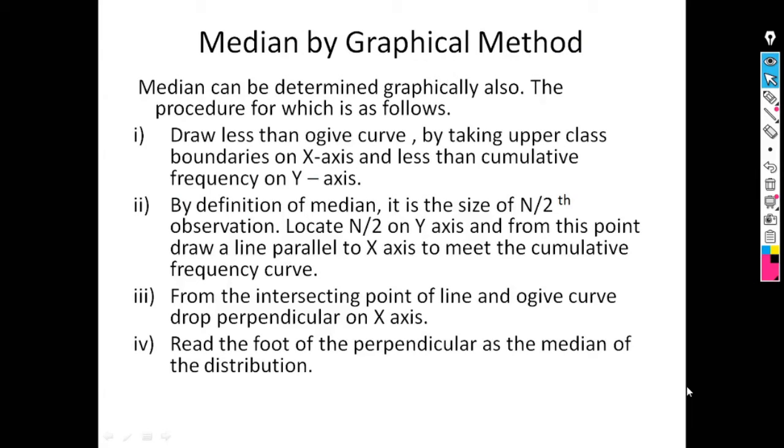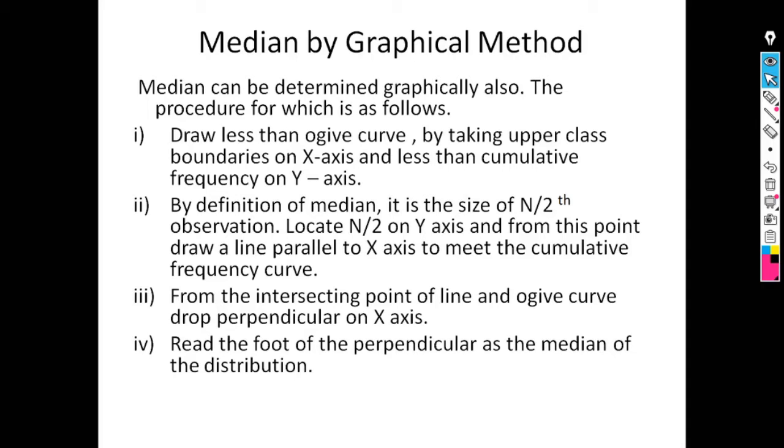We saw the drawback of arithmetic mean, that arithmetic mean cannot be calculated graphically. So this drawback is overcome in median. Median can be determined graphically. The procedure is as follows. First, draw less than Ogive curve by taking upper class boundaries on x-axis and less than cumulative frequency on y-axis. Means suppose you are given any data, so for that data you have to draw the less than type of Ogive curve, and in first chapter we already saw how to draw the Ogive curve.